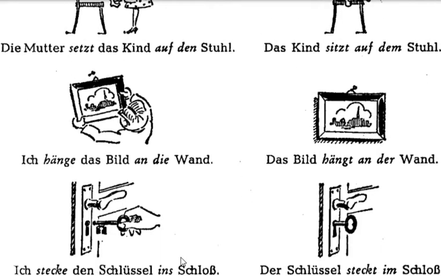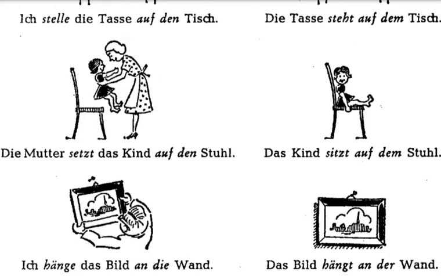So let's see. Well, here's one more. You could say, let's read this. Ich hänge das Bild an die Wand. Everybody? Ich hänge das Bild an die Wand. So there's motion toward the wall with the picture, as opposed to das Bild hängt an der Wand. The only difference is D here and der there.